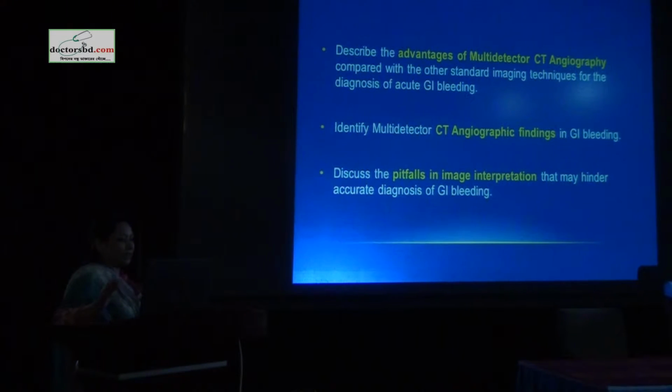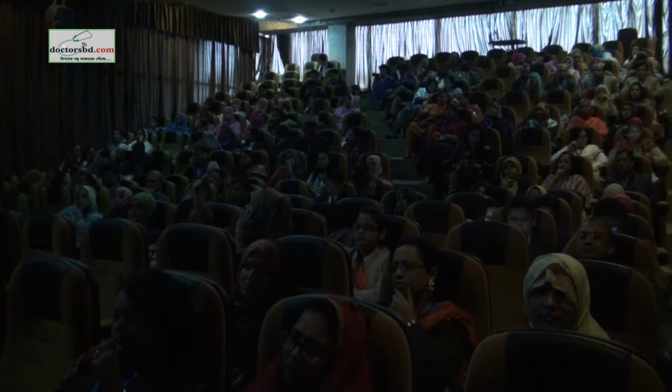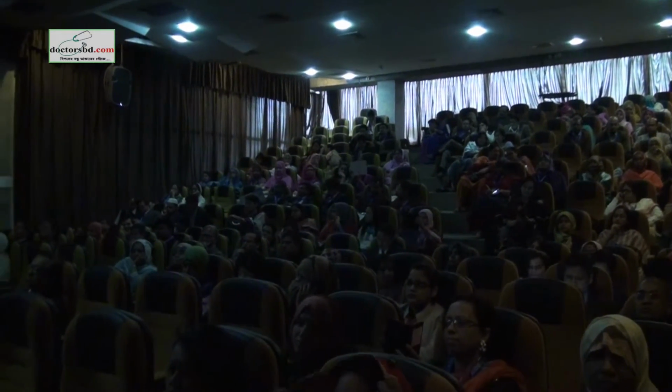So by the end of the presentation, you might be able to know the advantages of multi-detector CT angiography. Having high speed and good resolution, it can give multi-planar reformatted imaging, localization in most cases of GI bleed. Active GI bleed detection is possible, and sometimes even the cause of the GI bleed. 3D reconstruction images are possible in CT with the advancement in CT, and therefore MIP and VR play a significant role in suspected GI bleed.